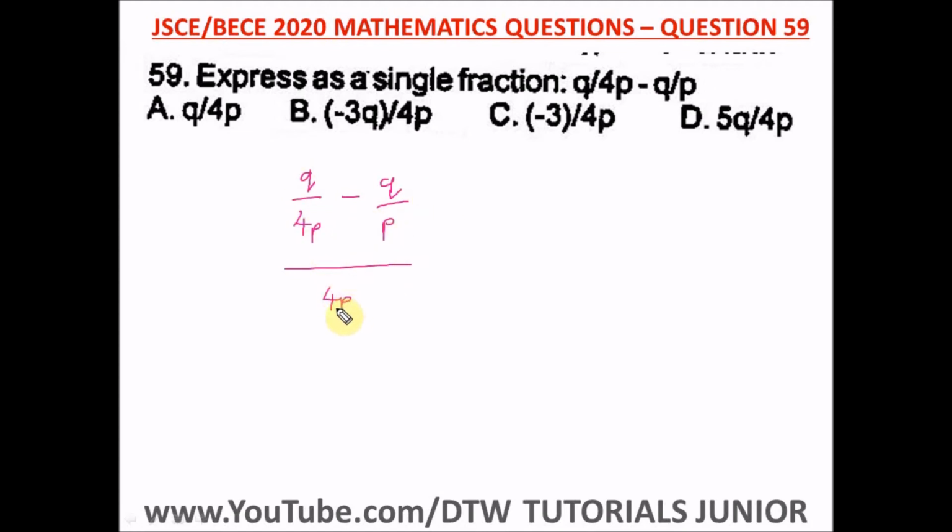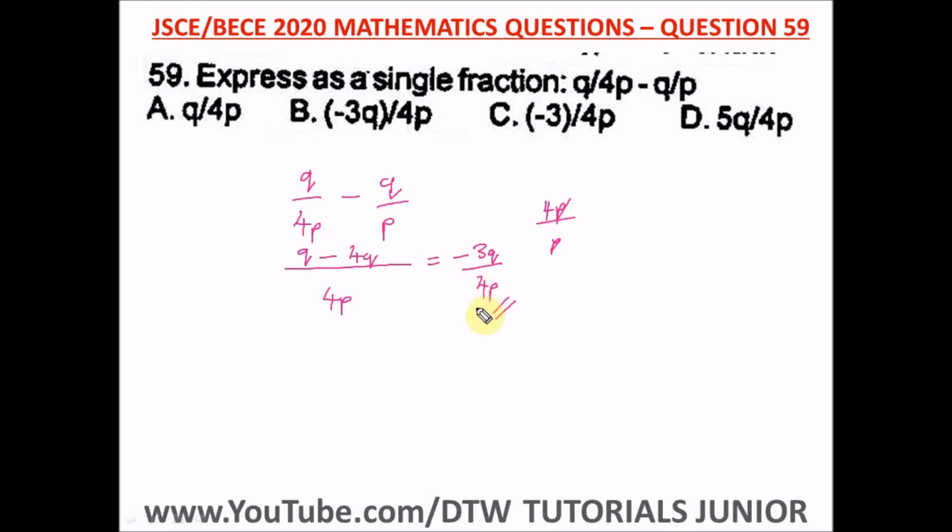4p. 4p in 4p is 1, and 1 times q is q, minus p in 4p. What would that give us? Just 4. The p would cancel out and we're left with 4. Then 4 times q, we have 4q. What is q minus 4q? That would give us negative 3q over 4p. This is our final answer as a single fraction.